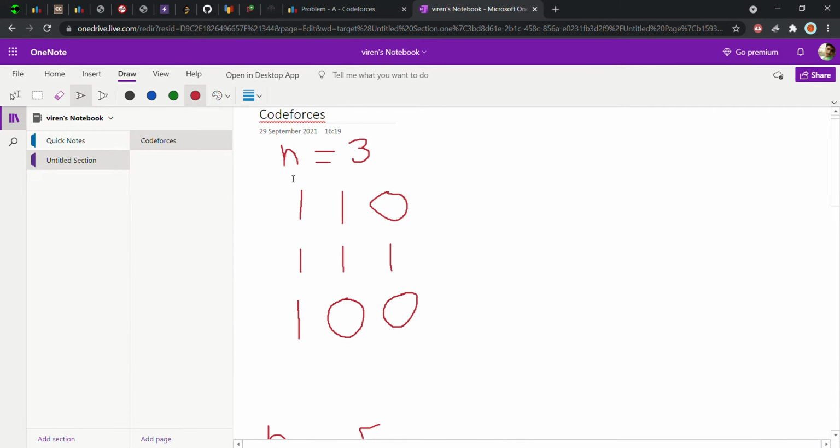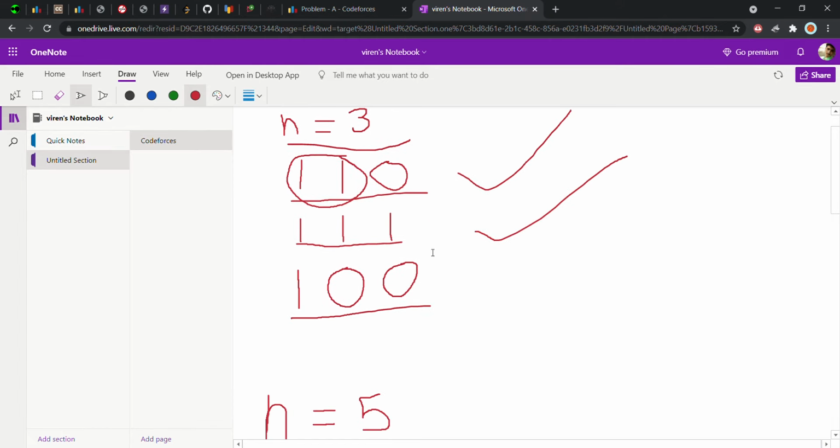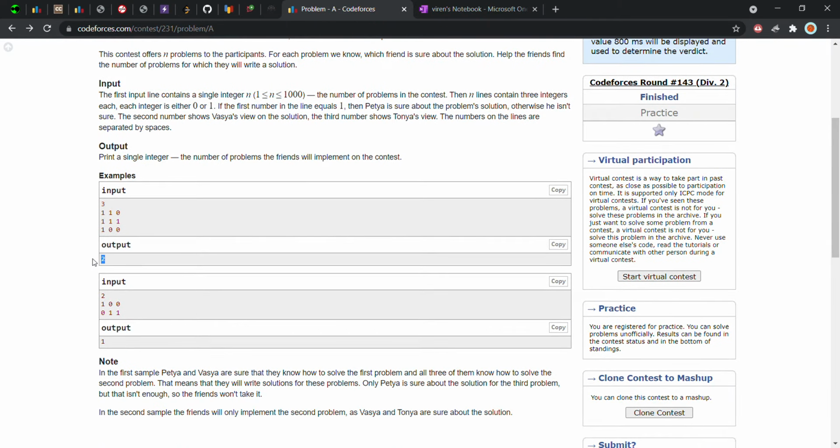So yeah, here n is given as 3. This is the scenario of the first question, this is the scenario of the second question, and this is the scenario of the third question. They will attempt the first question because two of them are aware of the solution. They will attempt the second question also because all three know the solution, and they leave the third question because only one is sure about the solution. So here we print 2 as the answer. As you can see, 2 is given as the correct answer.